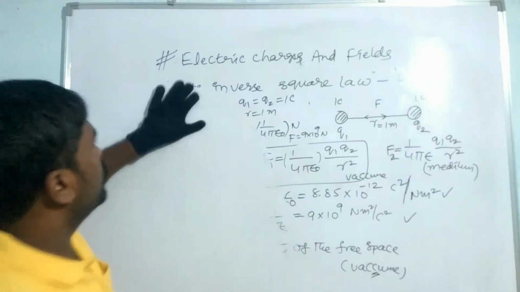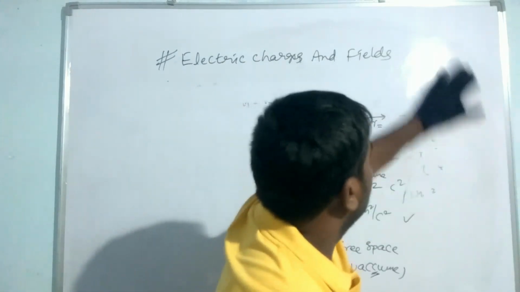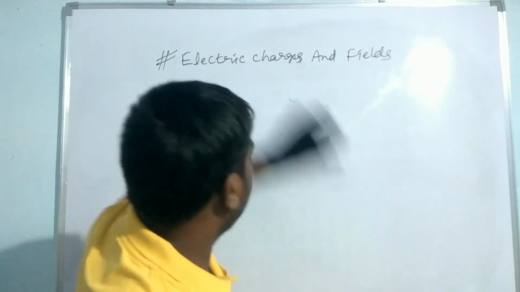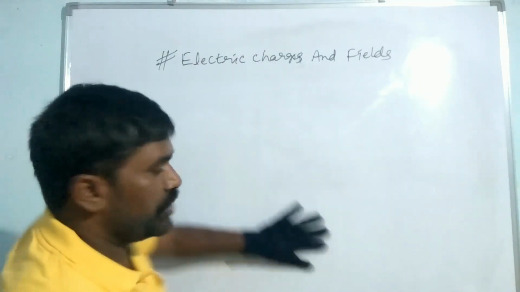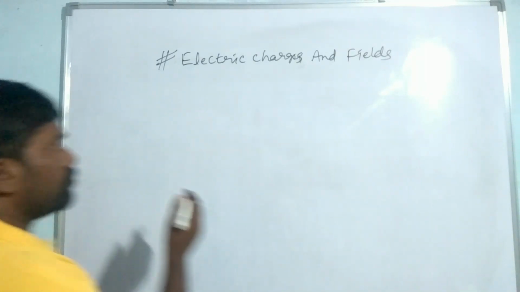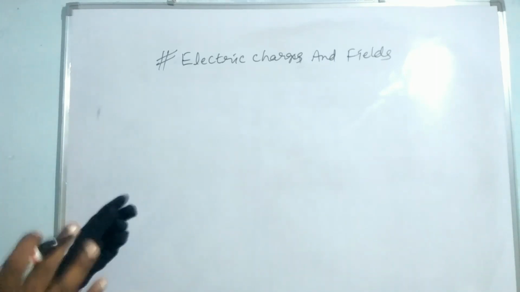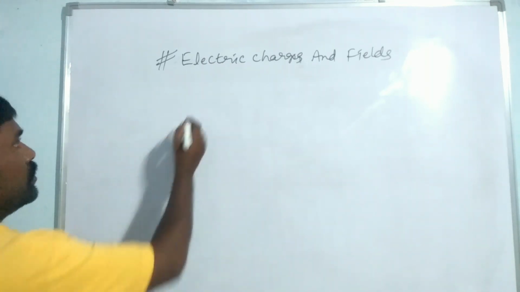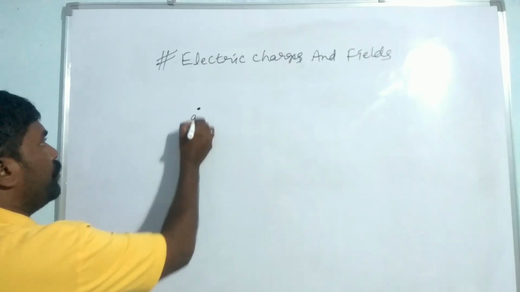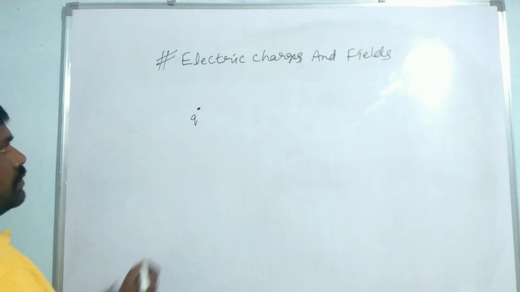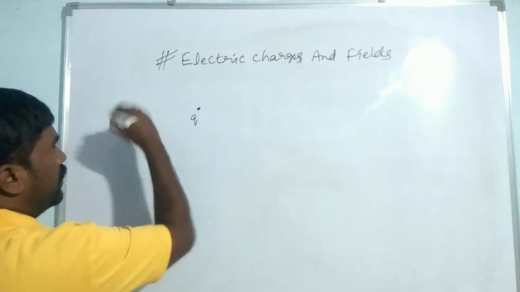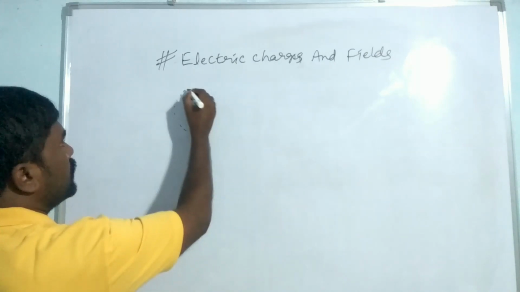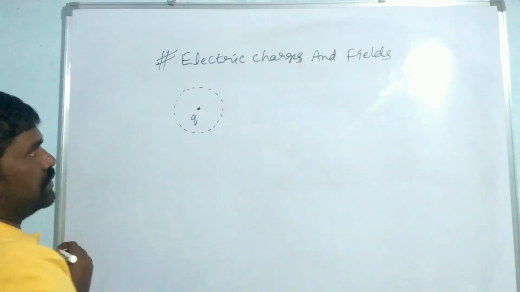electric field. So what is the electric field? Every charge can exhibit some distance of its power. That attraction power is called the electric field. Suppose it is a charge Q, the force of attraction on another body located at some distance.